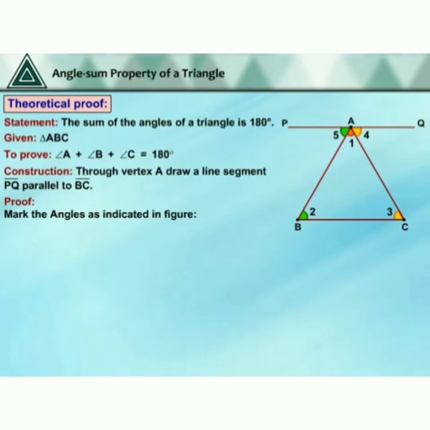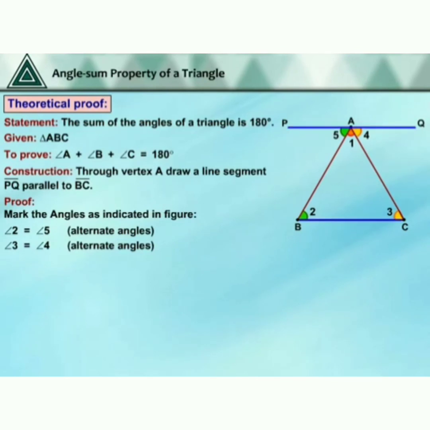Proof. Mark the angles as indicated in the figure. From the diagram, angle 2 is equal to angle 5 and angle 3 is equal to angle 4. These are alternate angles.